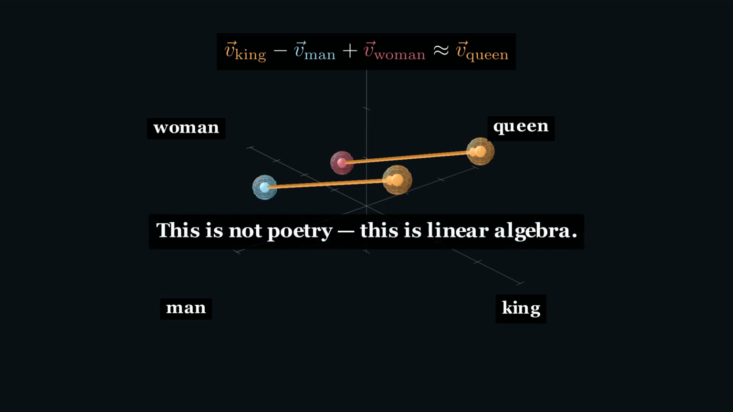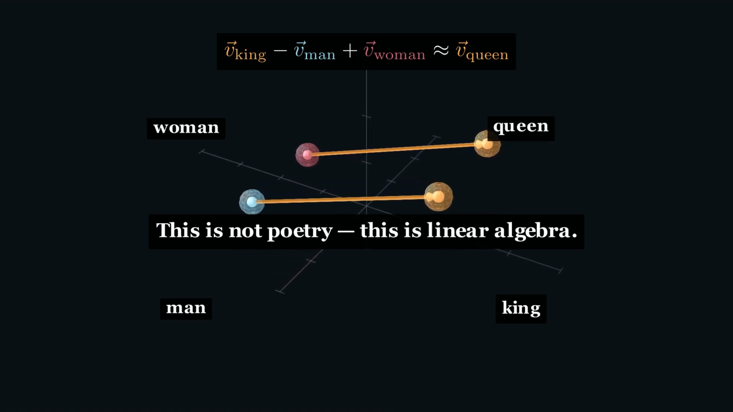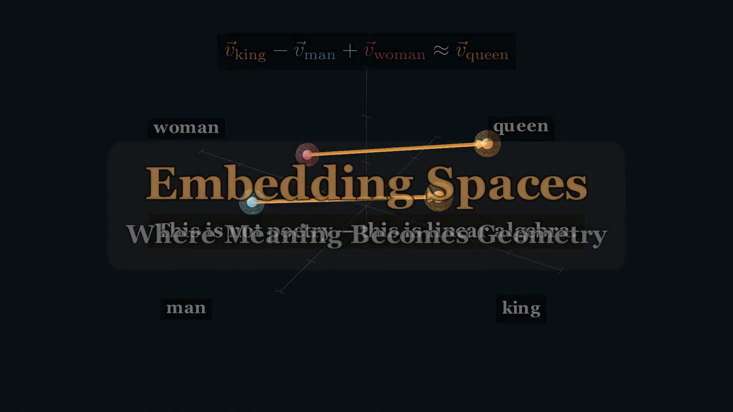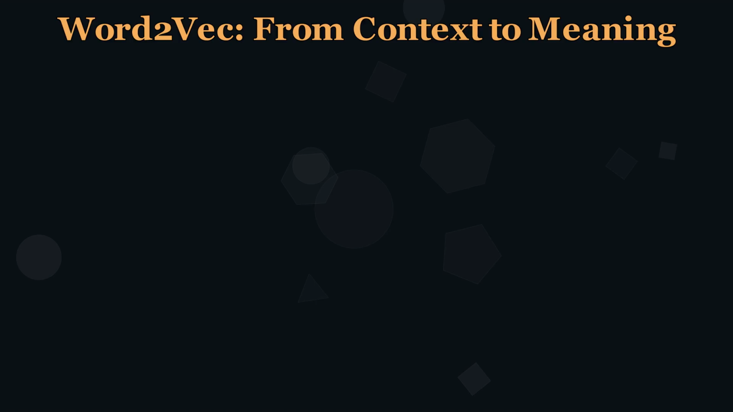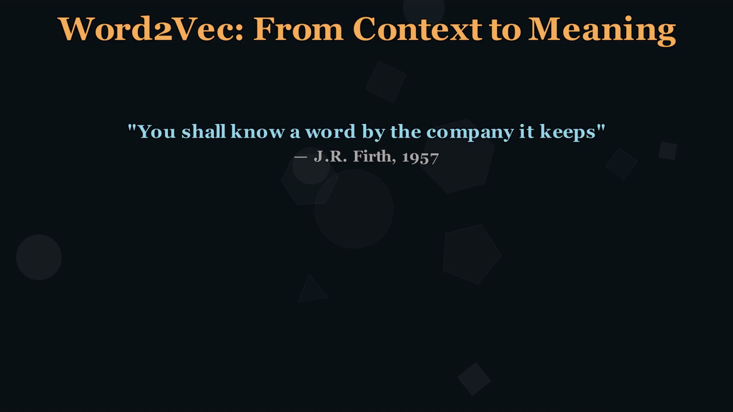This is not poetry. This is linear algebra. Meaning becomes geometry. And this idea is the foundation of every language model on Earth. Embedding spaces. How did AI learn that king and queen are related? The answer starts with a simple but powerful idea. You shall know a word by the company it keeps.